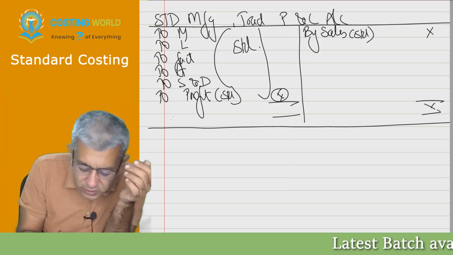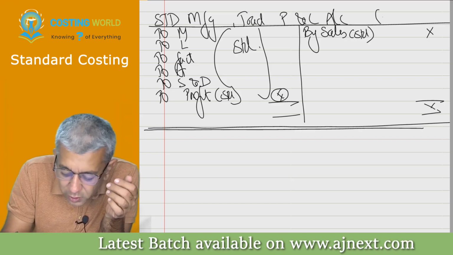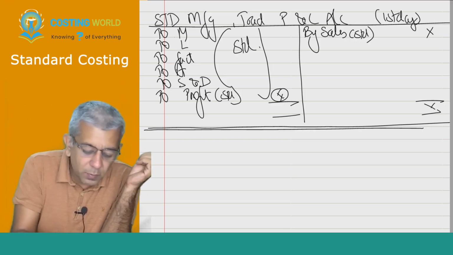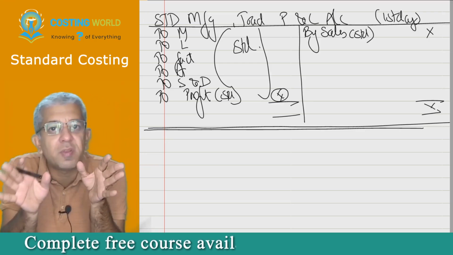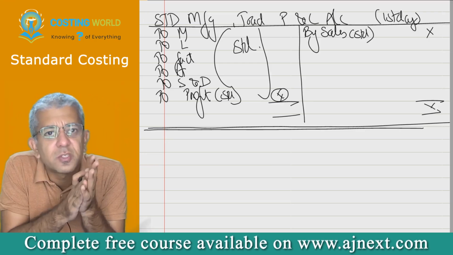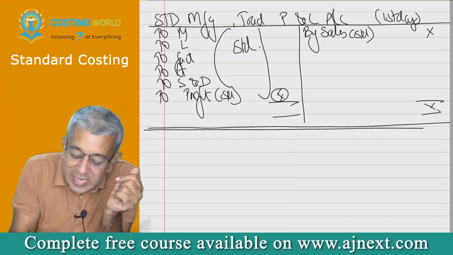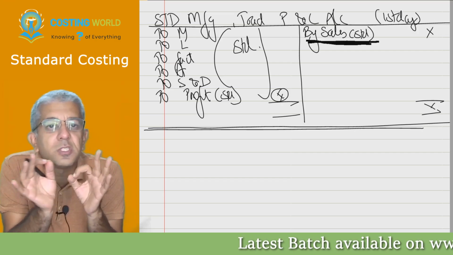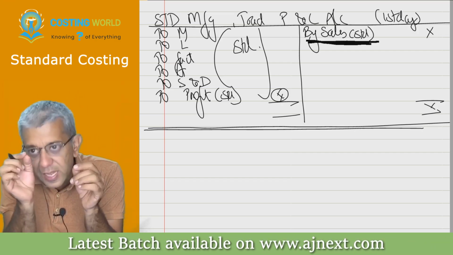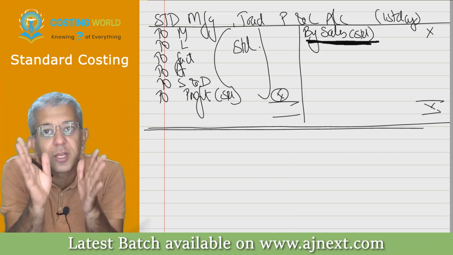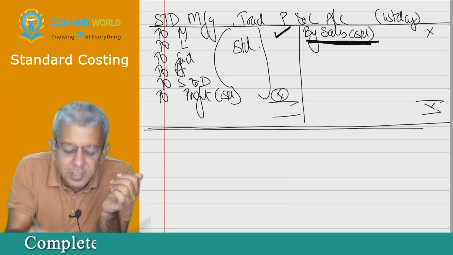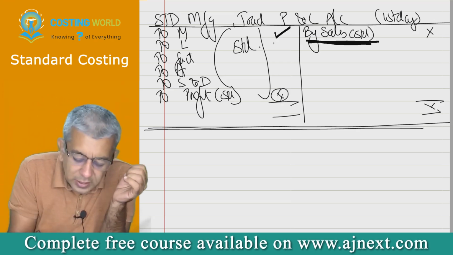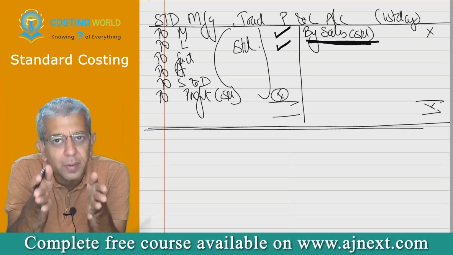Now this is work that we obviously do on the first day of the year. Once you make this, call each and every manager concerned and give them the standards for the year. For example, call your sales manager and tell him, boss, I want this much amount of sales from you this year. Sell these many units at this much price. Try to achieve sales. Call your materials manager and tell them these should be your material costs for this year. These should be the labor costs for this year, and so on.